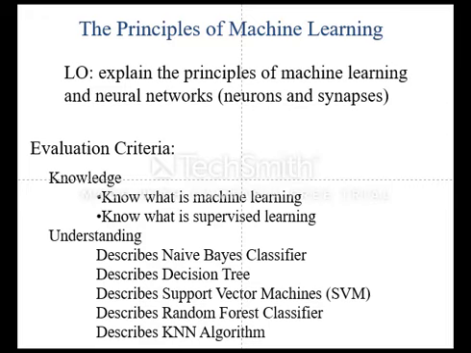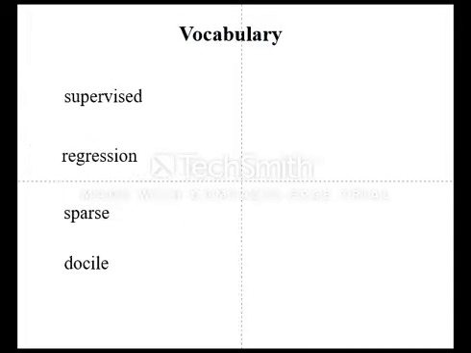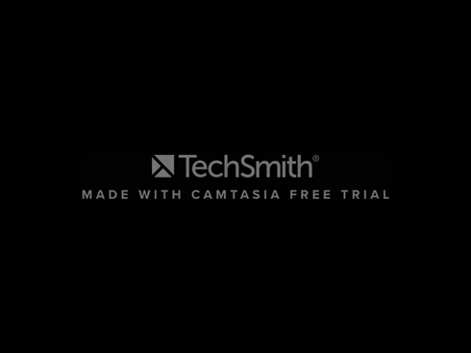Welcome to our lesson. The topic of our lesson is the principles of machine learning. Learning objectives: explain the principles of machine learning and neural networks. The new words of our lesson: supervised, regression, sparse, docile. You need to write down these new words in your copybook and translate them.